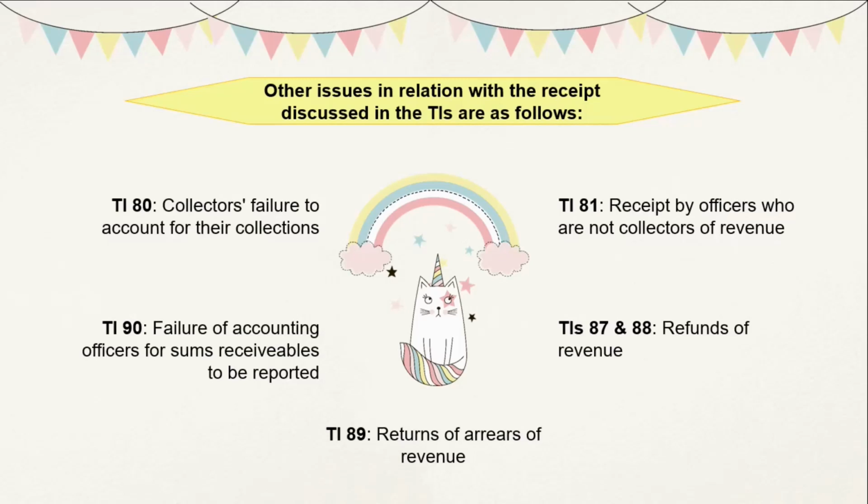Treasury Instruction 81, receipt by officers who are not collectors of revenue. Treasury Instruction 87 and 88, refund of revenue. Treasury Instruction 89, return of arrears of revenue, and lastly, Treasury Instruction 90, failure of accounting officer for some receivable to be reported.